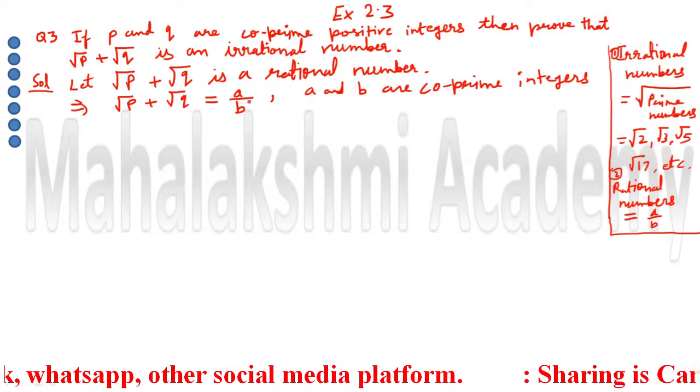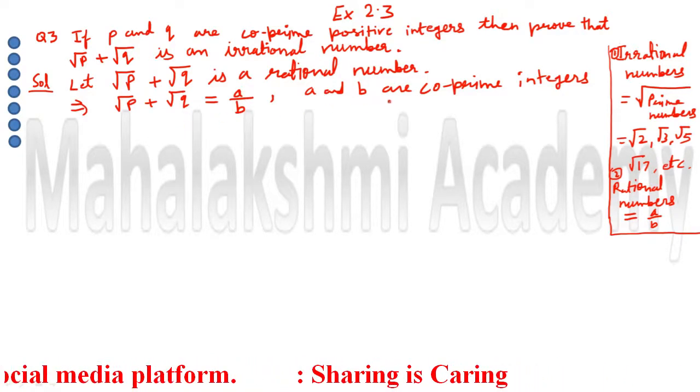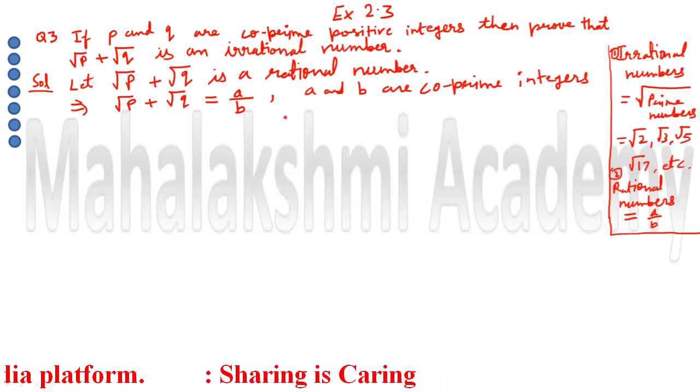Co-prime integers means they don't have any common factor, so that we can cancel it.